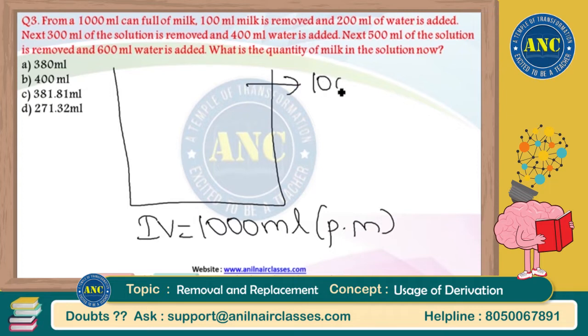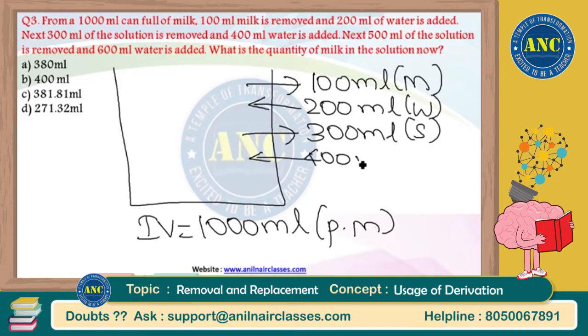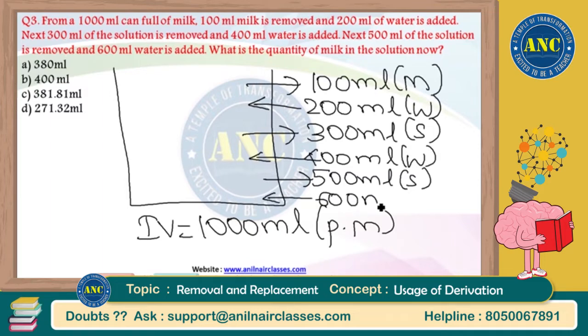100 ml of milk is taken out. 200 ml of water is added. 300 ml of solution is taken out. 400 ml of water is added. 500 ml of solution is taken out. 600 ml of water is added. It is already taken in yesterday's class, Riyadh.